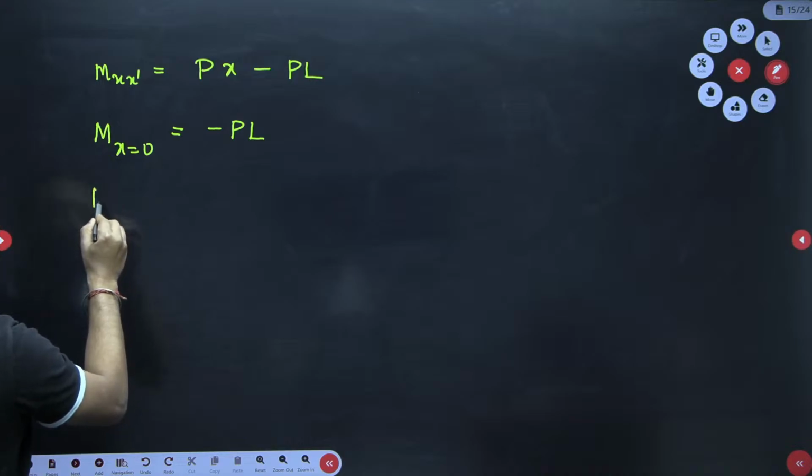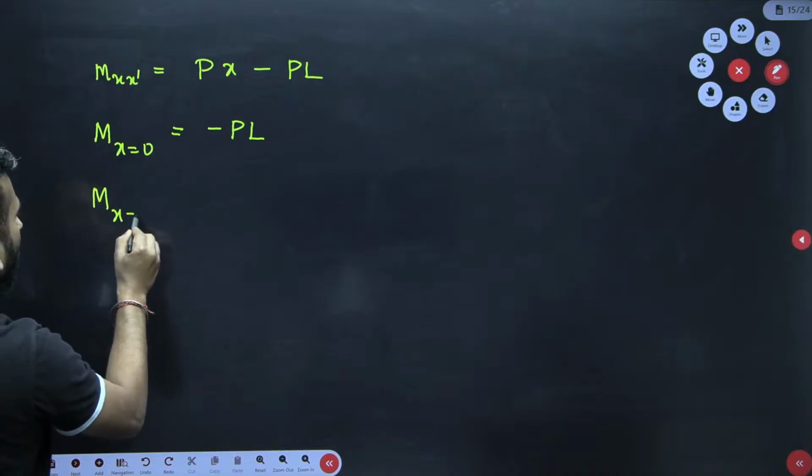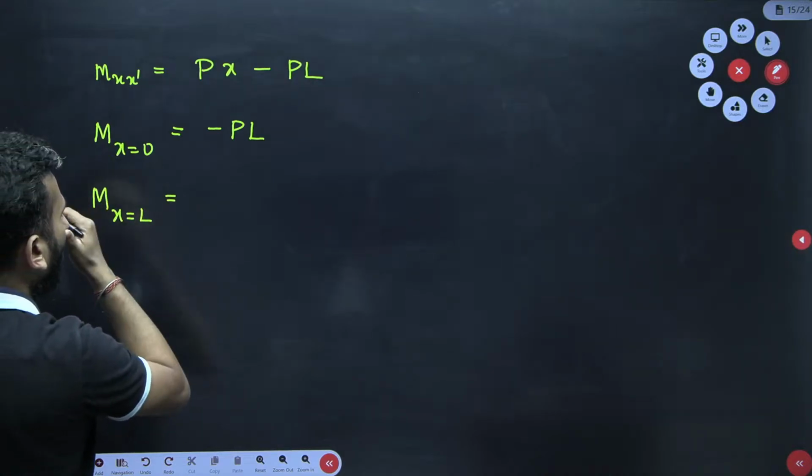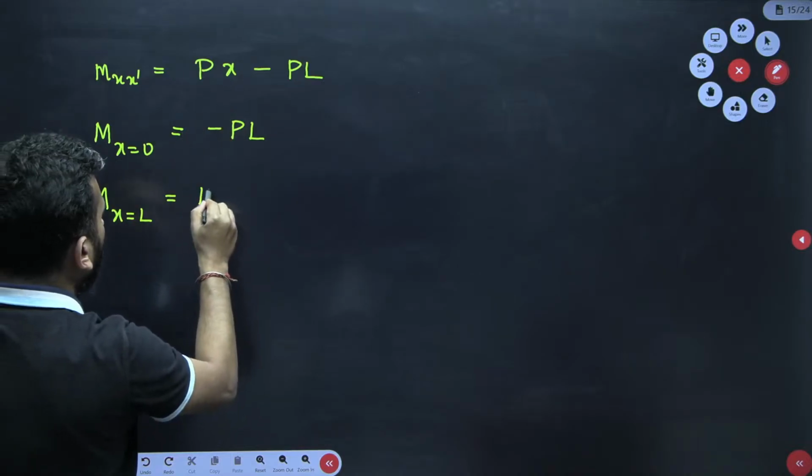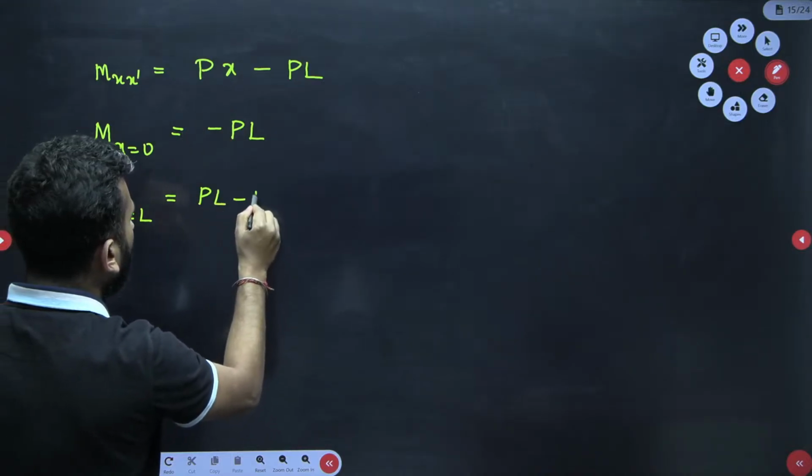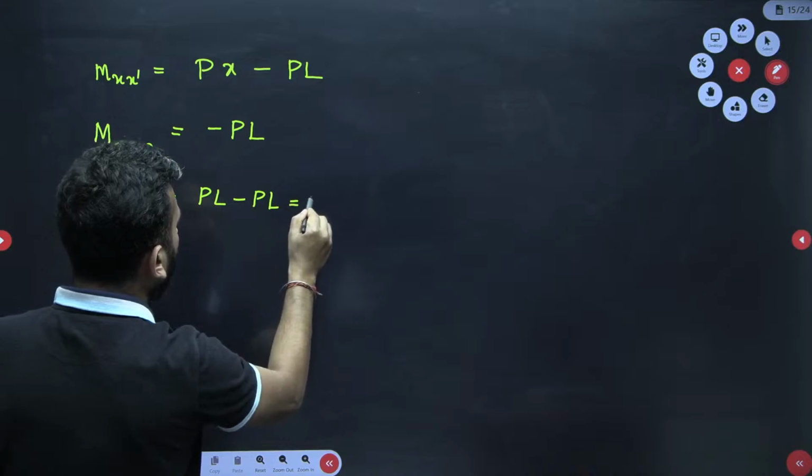Then across the length of the beam, at x equal to L, put it over here. So it is PL minus PL, and that is equal to 0.